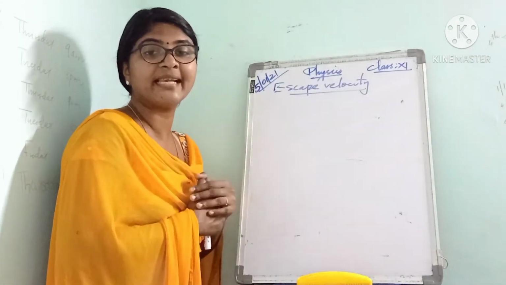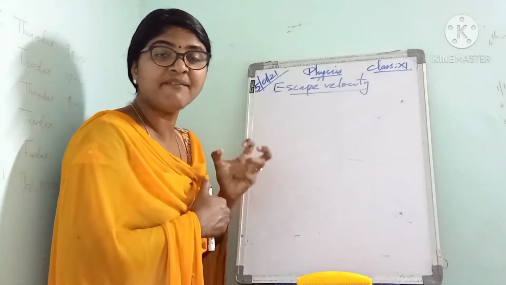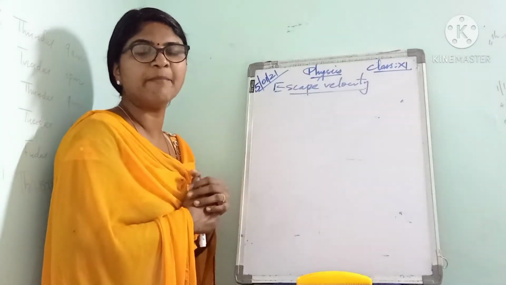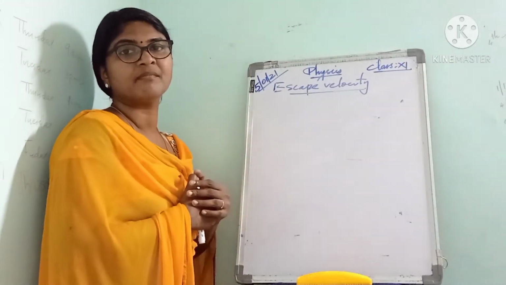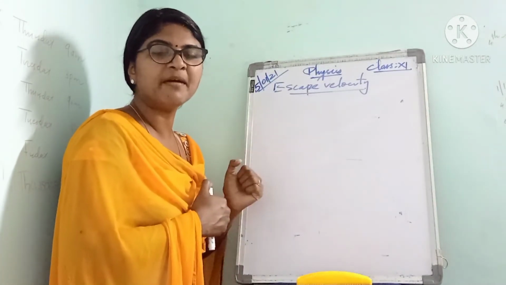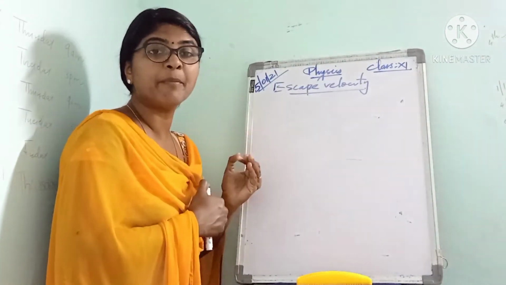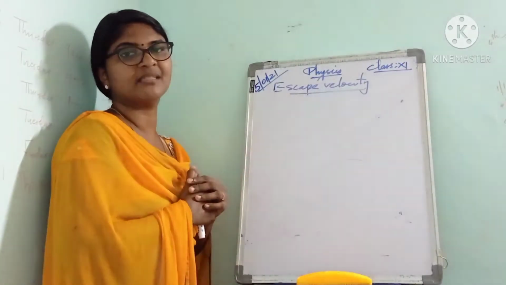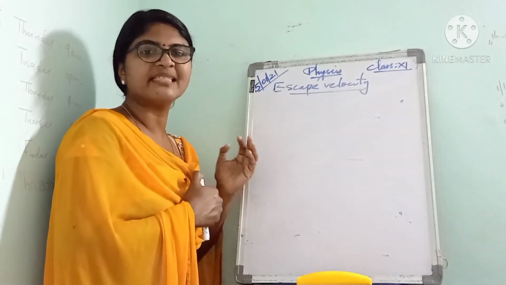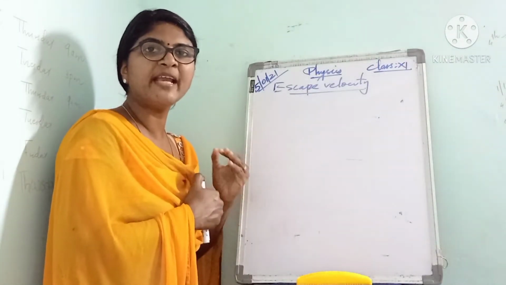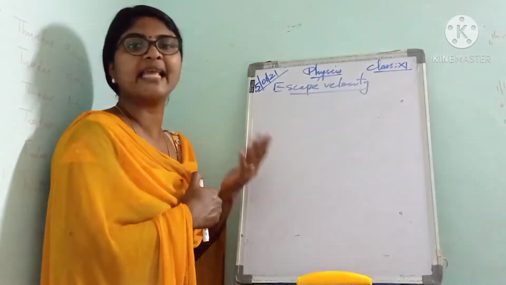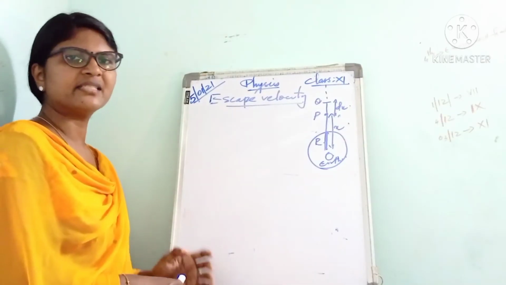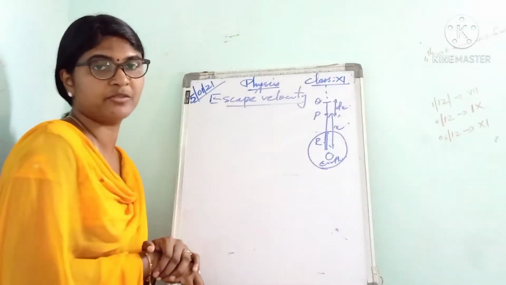Escape velocity can be defined as the minimum velocity with which a body may be projected such that it can escape from the gravitational attraction of Earth. What is escape velocity? It is the minimum velocity with which a body may be projected such that it can escape from the gravitational attraction of Earth. Next we can find an expression for escape velocity.